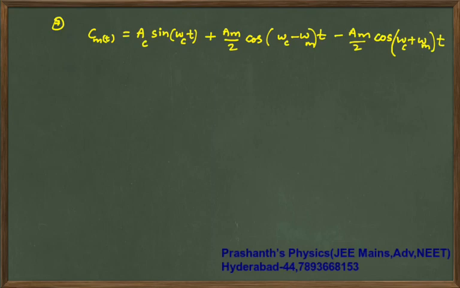In this you can substitute Am = μ times Ac. In some books this will be written as μ times Ac, that is the amplitude of the carrier wave.